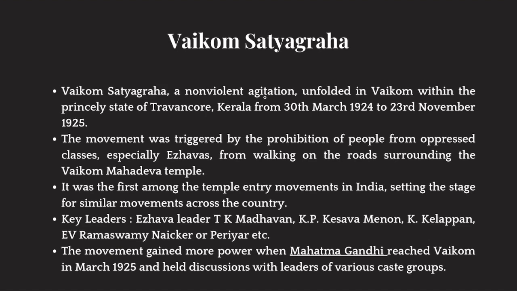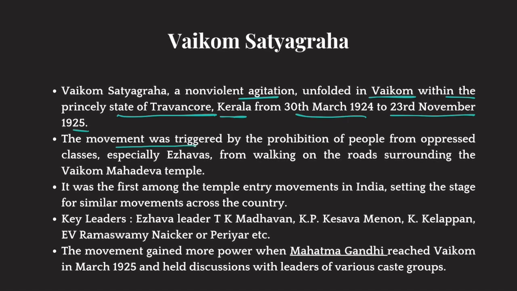Vaikom Satyagraha, a non-violent agitation, unfolded in Vaikom within the princely state of Travancore, Kerala, from 30th March 1924 to 23rd November 1925. The movement was triggered by prohibition of people from oppressed classes, especially Ezhavas, from walking on roads surrounding the Vaikom Mahadeva temple. It was the first among temple entry movements in India, and after that, many temple entry movements were held.